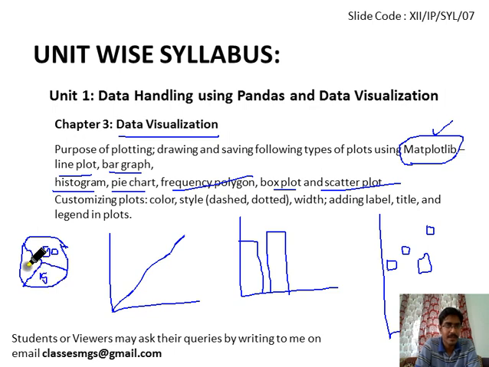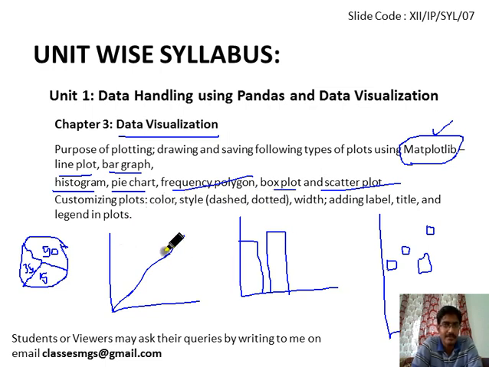15, like 35, like this. So this is the pie chart, this is the line graph, this is the bar graph, and this is the scatter graph. All these graphs we can draw using Python. We will discuss the code whenever we come to this topic.